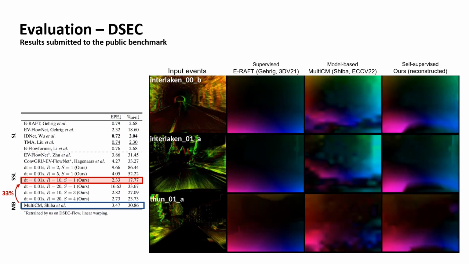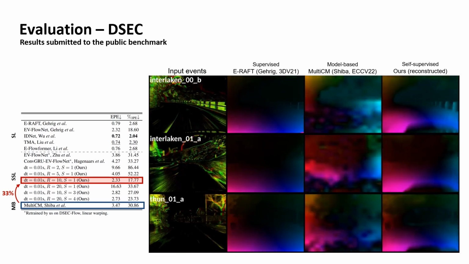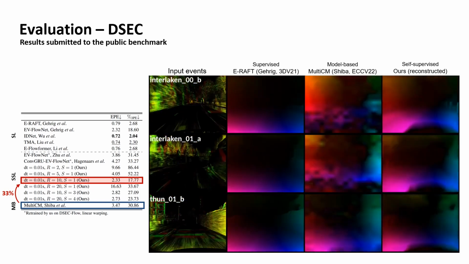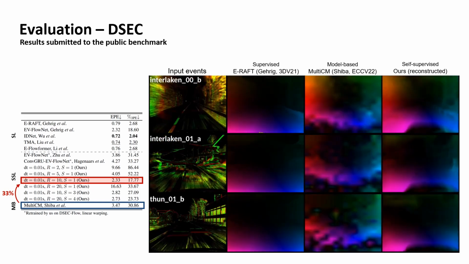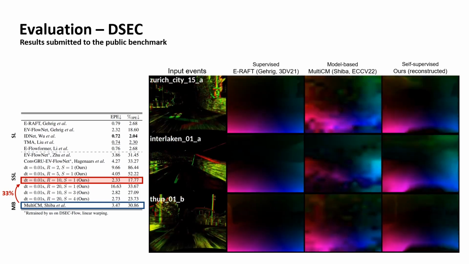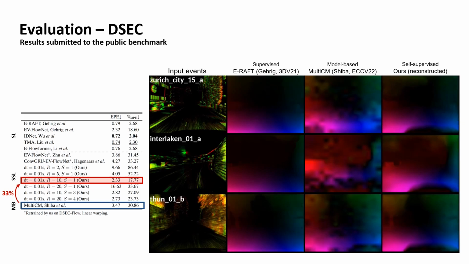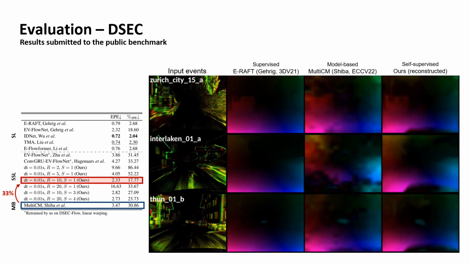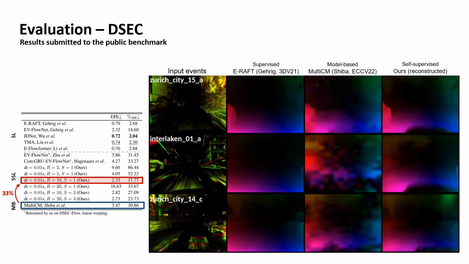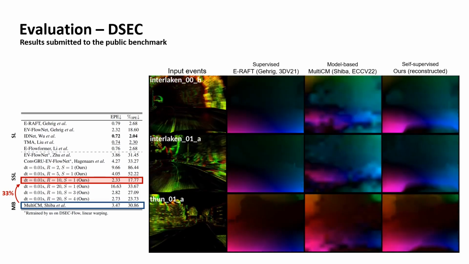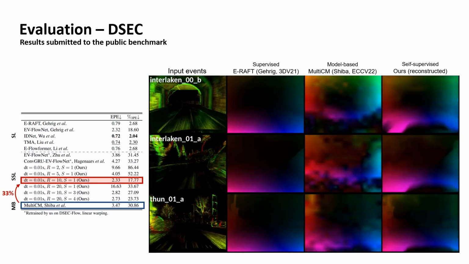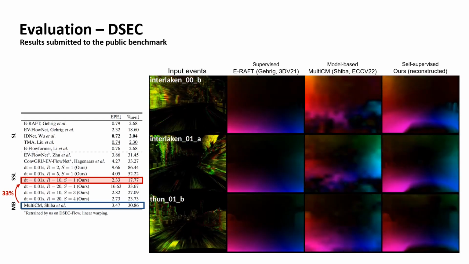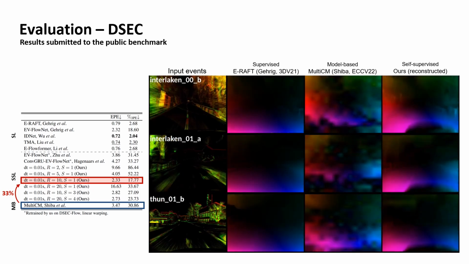Let's now have a look at some of our results in the DSEC dataset. As shown here, our models are able to produce high-quality dense optical flow estimates despite the large displacements in this dataset. The quantitative results on the left show that our method outperforms the current state-of-the-art contrast maximization approach with a 33% improvement in the endpoint error. This improvement can also be observed in the qualitative results on the right, which show that our results are closer to those from ERAFT, a state-of-the-art method trained with ground truth.